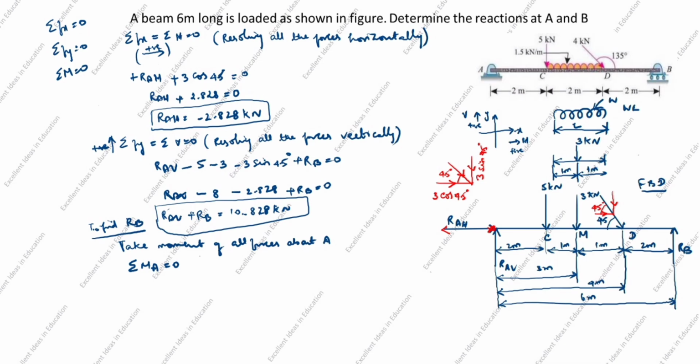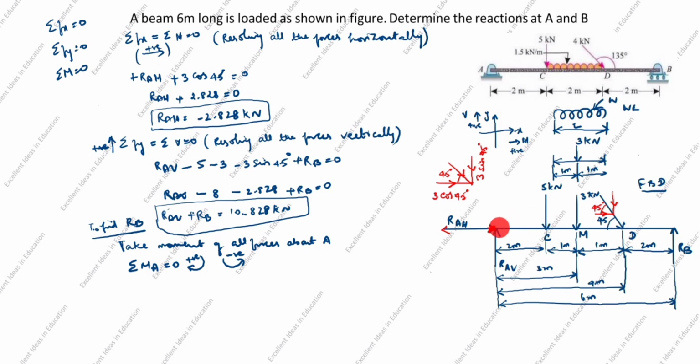Clockwise is positive, anti-clockwise is negative. In this case we will take clockwise only. So the moment at A is this point, so this is always 0. Next we will go to C.